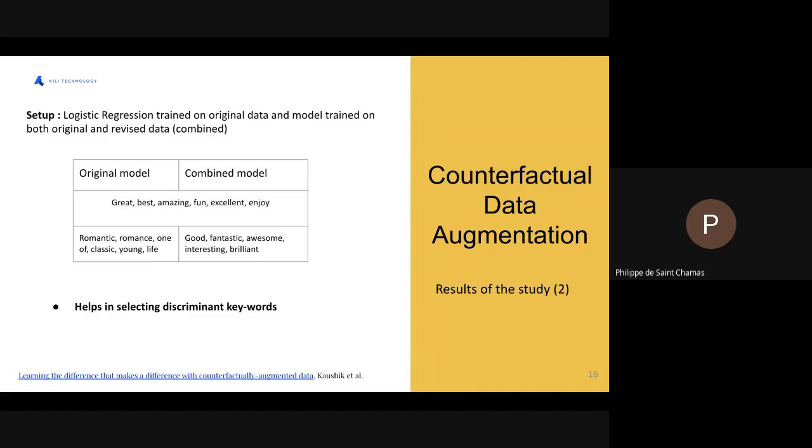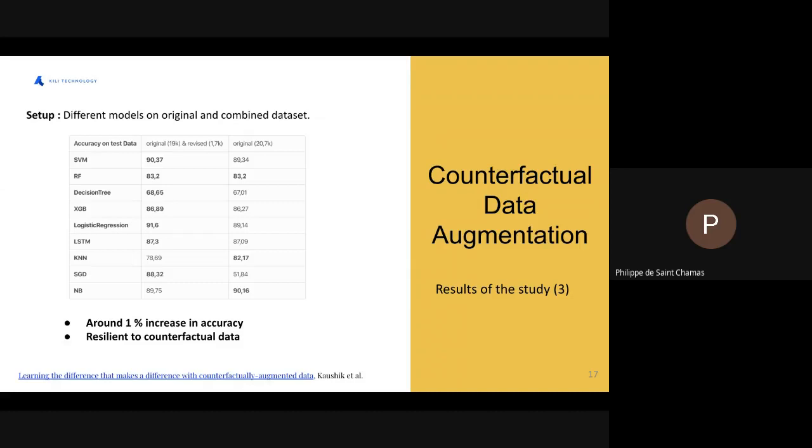Itself, this will help it to be more precise, and that's what the rest of the study showed us. When using almost all of the original data and a part of the revised data, we get really strong, better performance on many models for this combined data set, with around a 1% increase in accuracy.